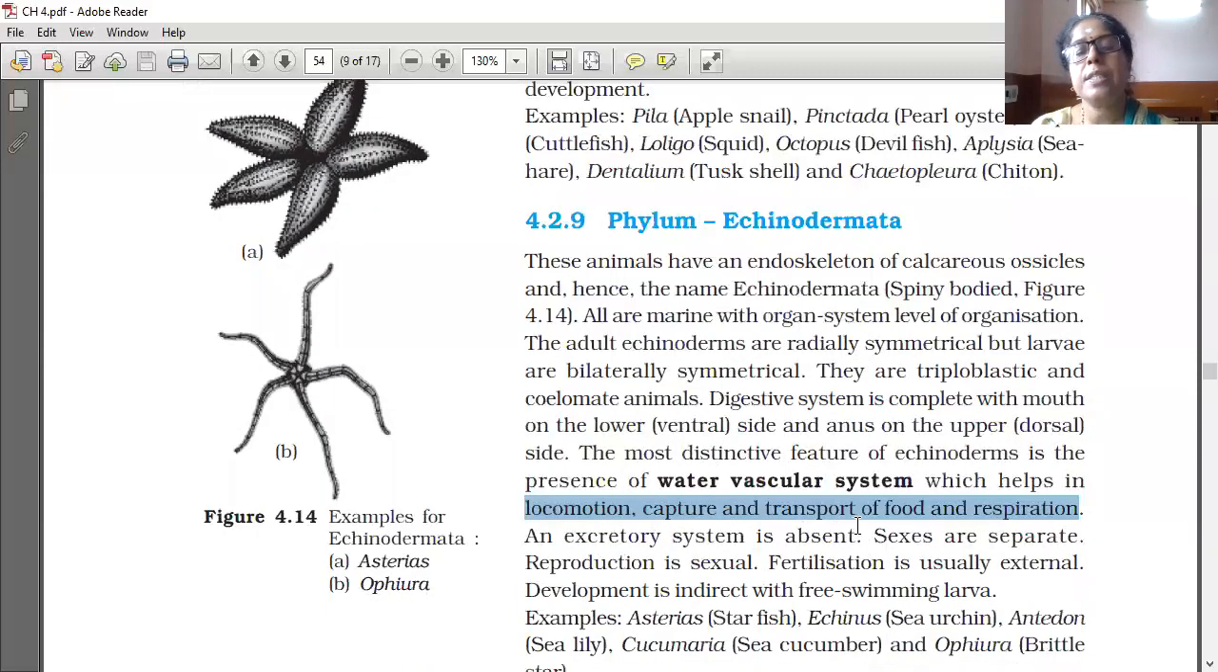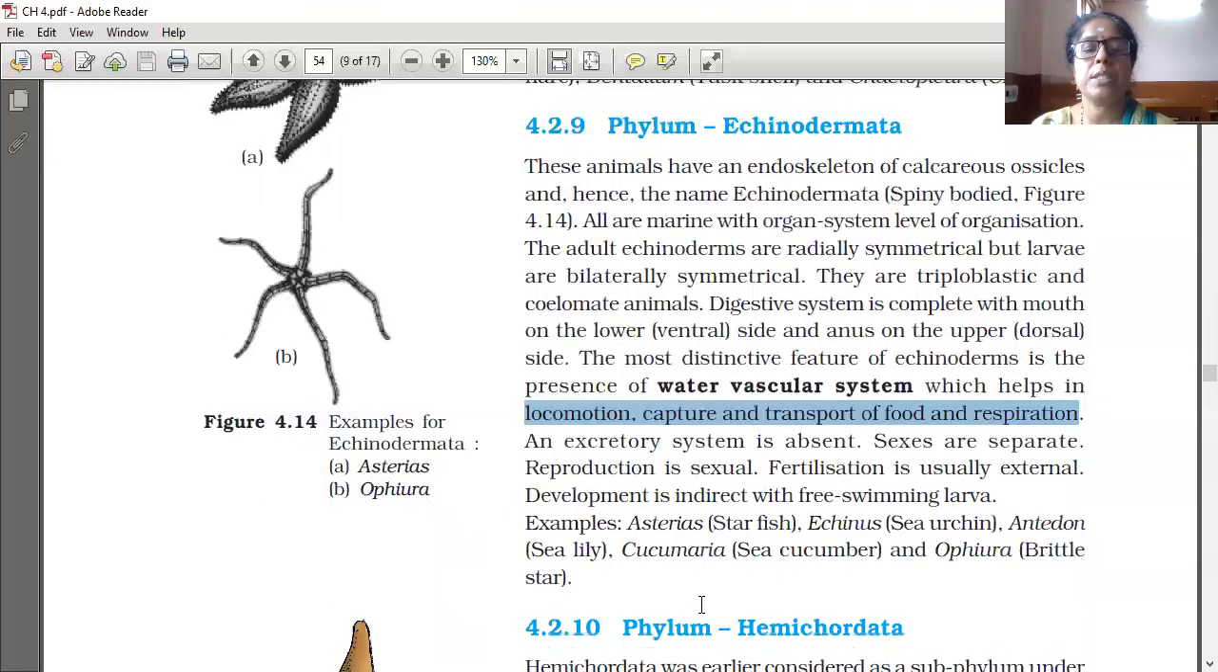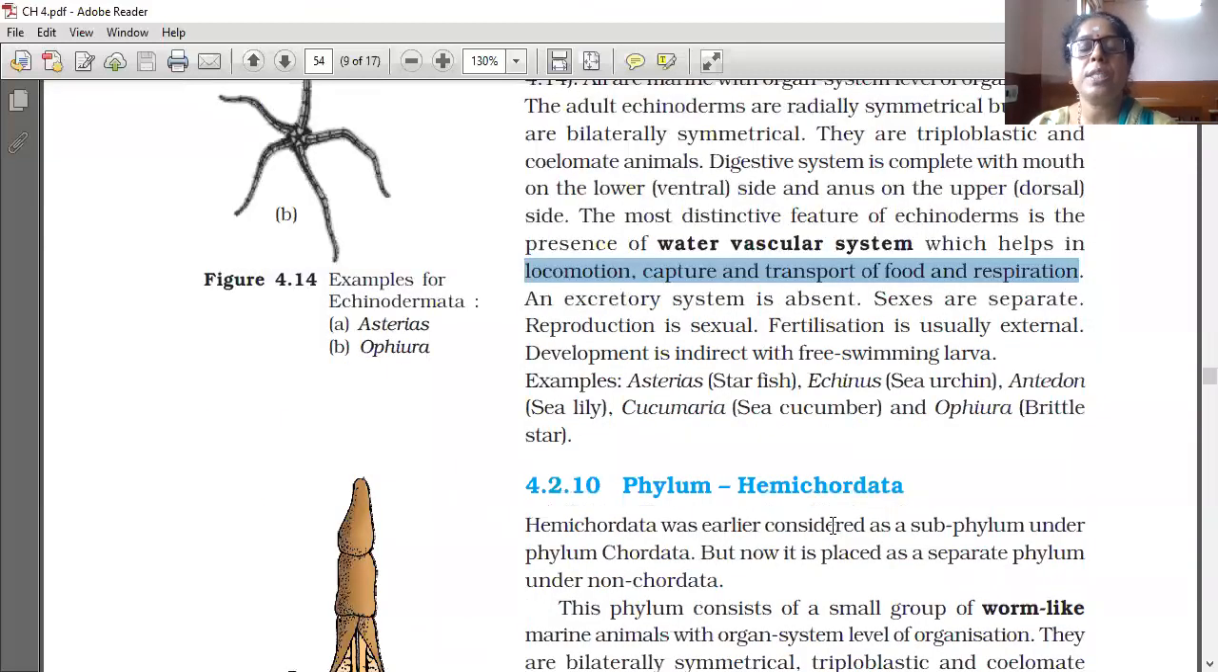And excretory system is absent. Sexes are separate. Reproduction is sexual. Fertilization is usually external. Development is indirect with the free-swimming larva. Now we are going to the next one, that is phylum Hemichordata.